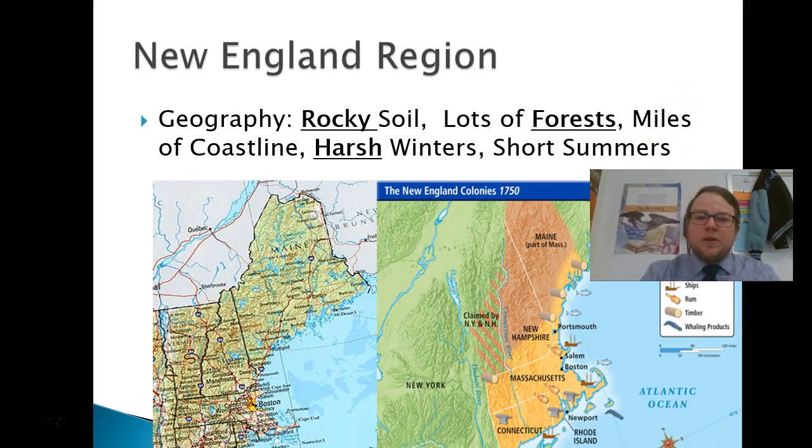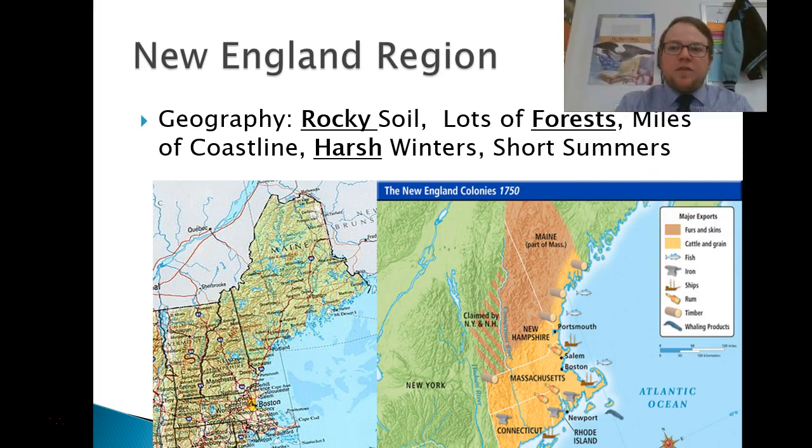Now I'm in the picture. Geography of the New England region. Rocky soil, lots of forests, miles of coastline, harsh winters, short summers. All of that lines up, as you can see from the little chart that we have there. Not a lot of farming going on. The soil's not good enough. There's not a long enough growing season.